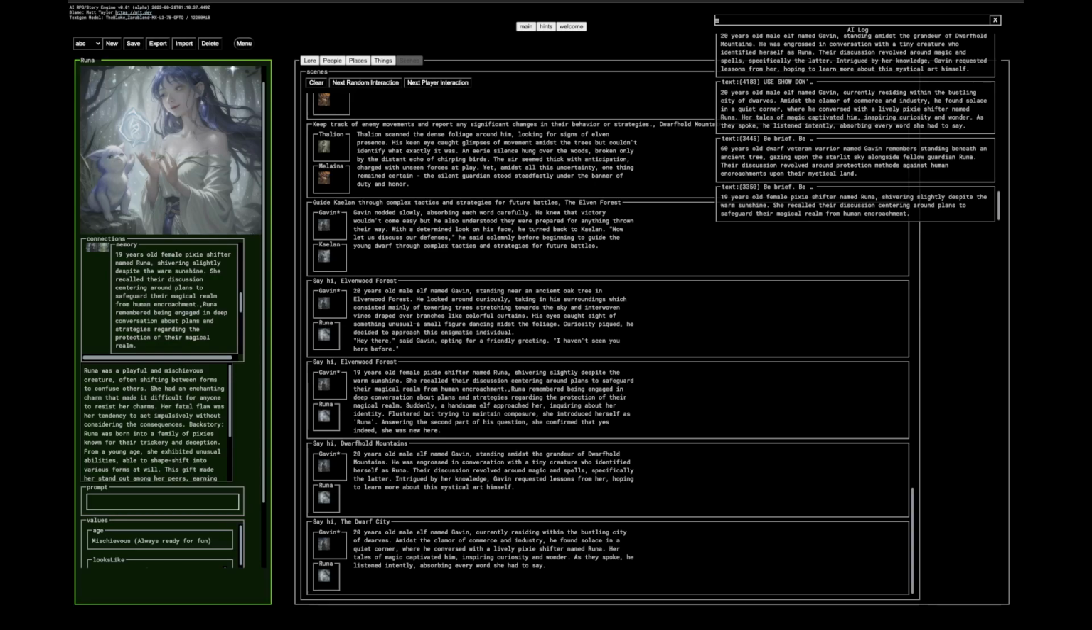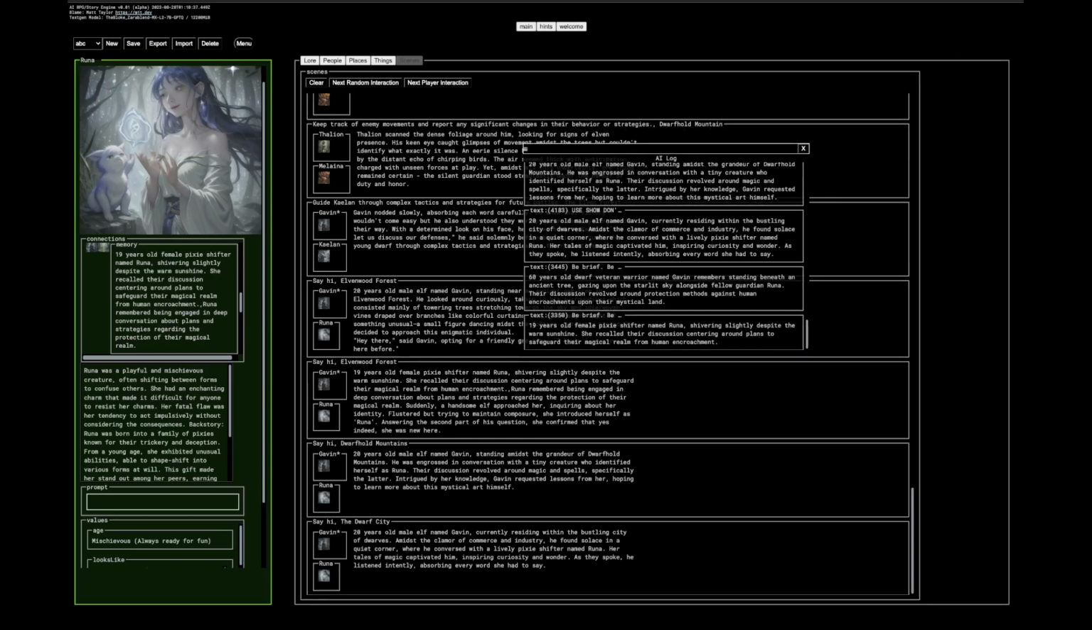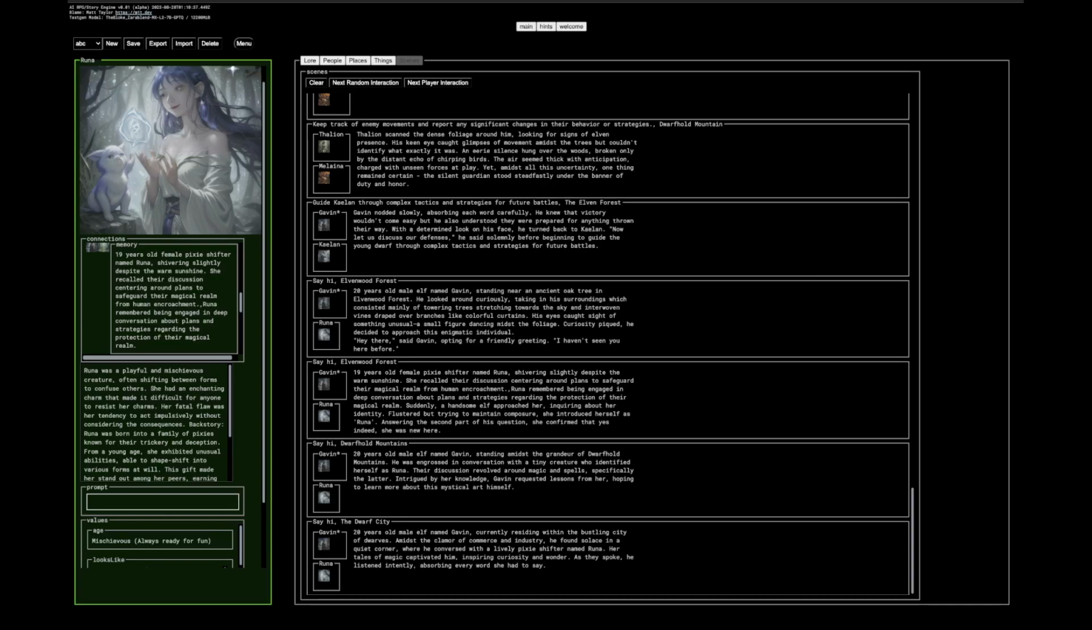So you can see that I've got a little UI going here. I think it's not a horrible UI. It's probably not the best UI in the world, but it works. And anyway, that's where I'm at. That's what I've been up to. That's what I'm doing.